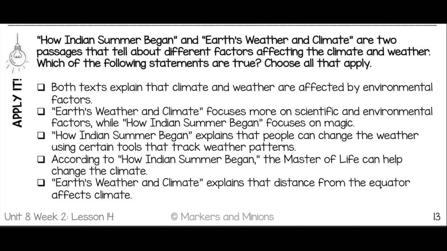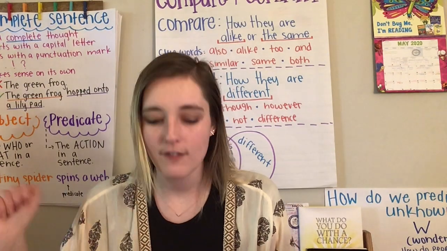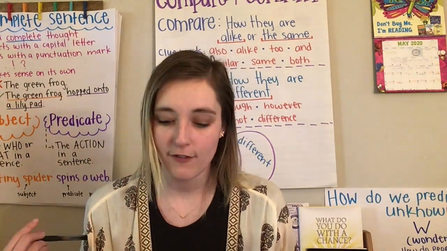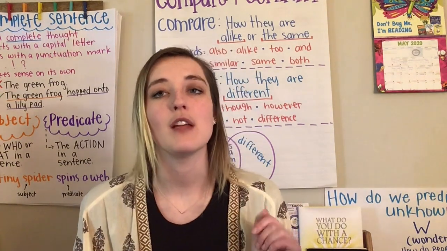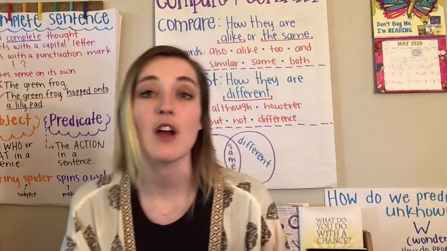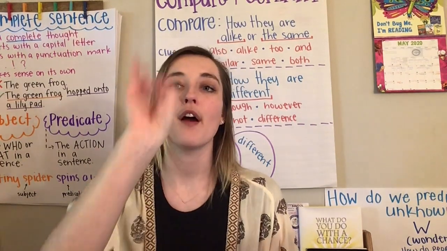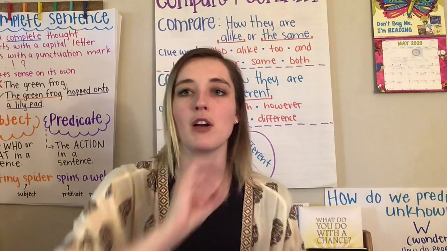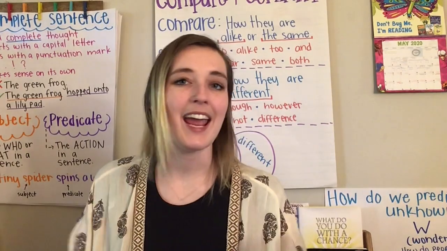All right, and the question on the bottom says, How Indian Summer Began and Earth's Weather and Climate are two passages that tell about different factors affecting the climate and weather. Which of the following statements are true? Choose all that apply. So read through and check off all of them that apply. How are they different? How do they explain the effects of weather and climate? So go answer that question and don't forget to write this on your log. How I want you to write this on your log is to type out the sentence that you've chosen. I'm going to tell you right now, there are 3 check marks that you need to make. There are 3 correct answers where it says choose all that apply. So go ahead and do that, and there you go.